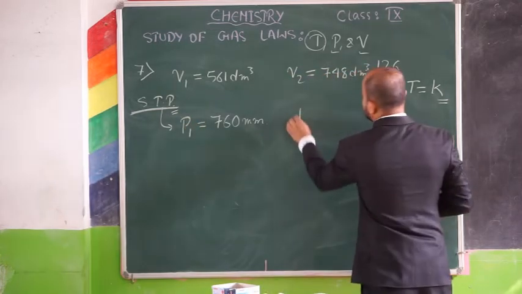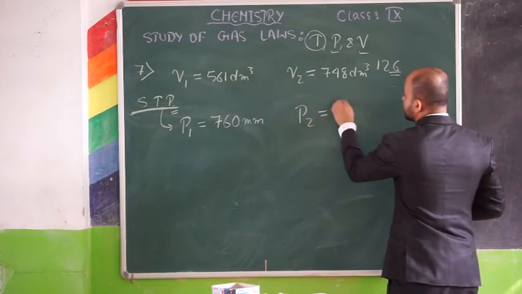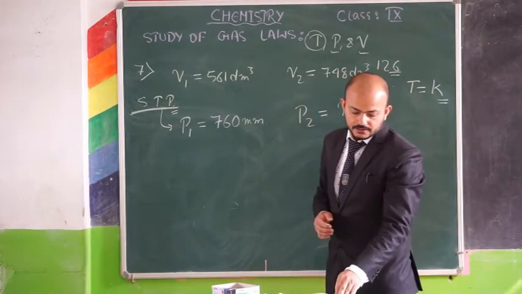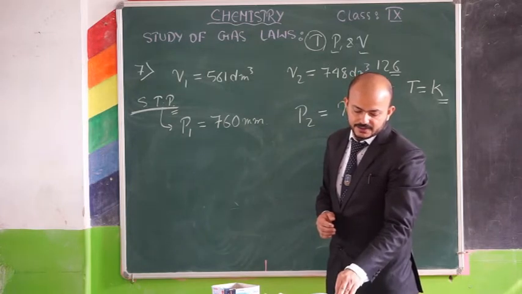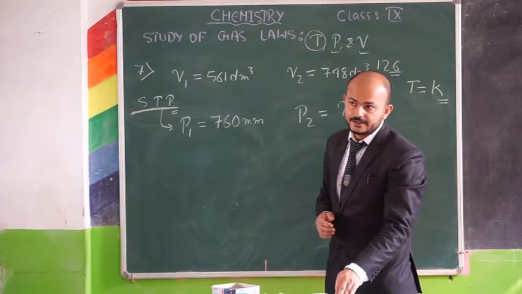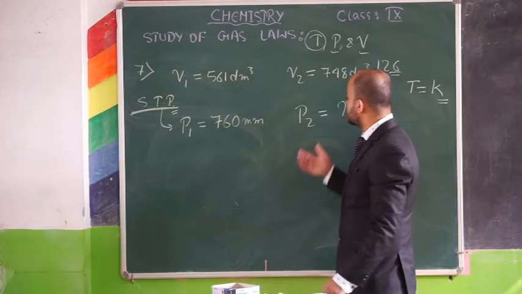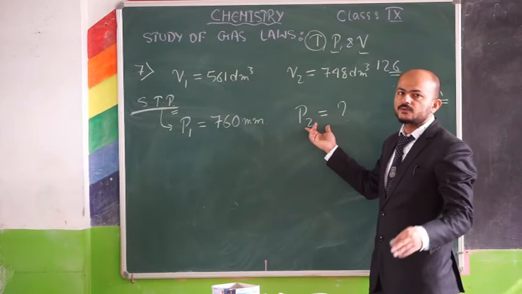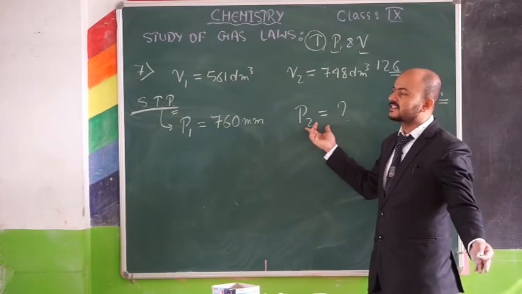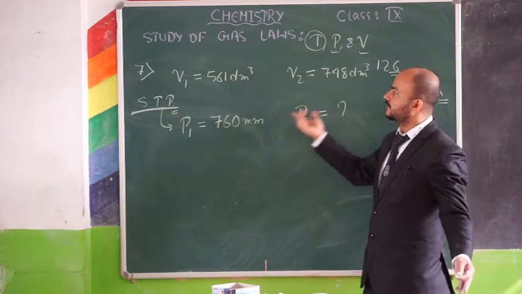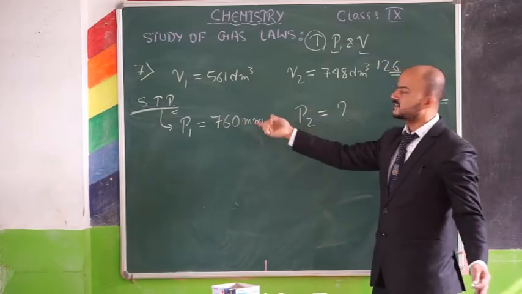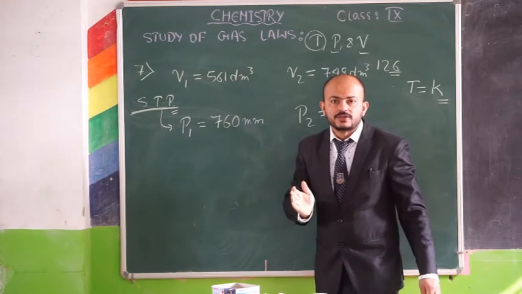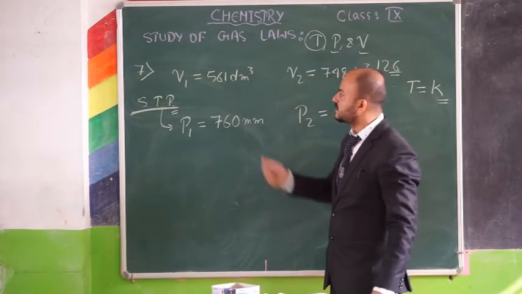So they are asking us to calculate the percentage change in pressure required. So at first, we have to get this pressure P2. After that, we can calculate the percentage change. Here, all these are the given quantities, and once you write the given quantities, you will know which law to use. Here, Boyle's law, because temperature is constant.